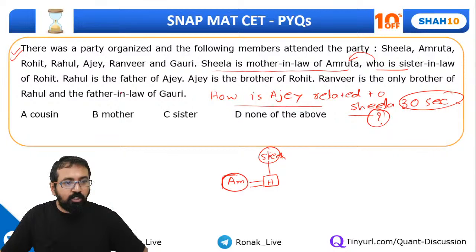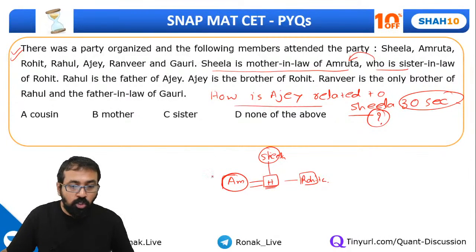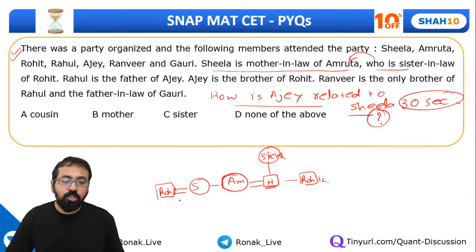Who is sister-in-law of Rohit? Now Amruta is sister-in-law of Rohit. So can I say Rohit will be brother of this Amruta's husband, or Rohit can also be Amruta's sister's husband? That is also considered as brother-in-law. So Amruta's sister and her husband, this can also be Rohit. So this is one possibility, this is another possibility, right?